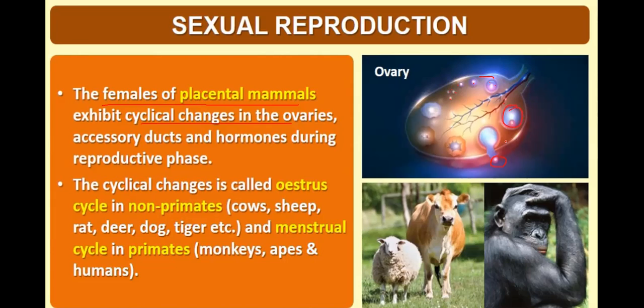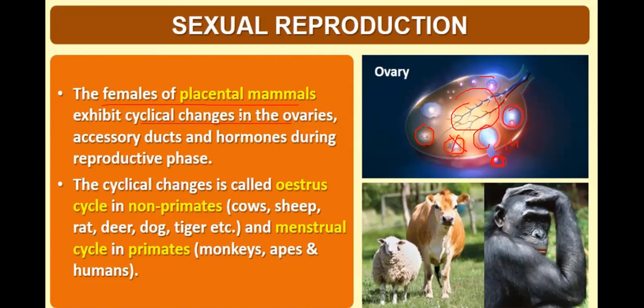On the 14th day of the menstrual cycle, this follicle will release the ovum. If the ovum is fertilized, the follicle is converted into the corpus luteum and starts secreting pregnancy hormones. If the egg is not fertilized, there will be no formation of corpus luteum, and again this cycle will start.